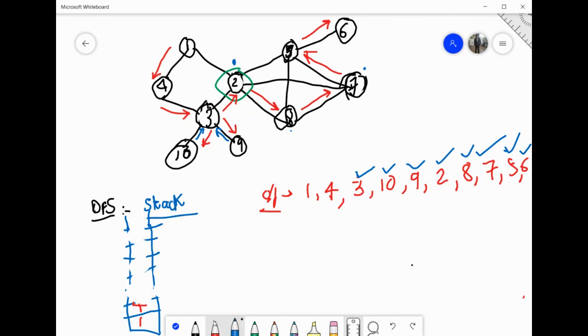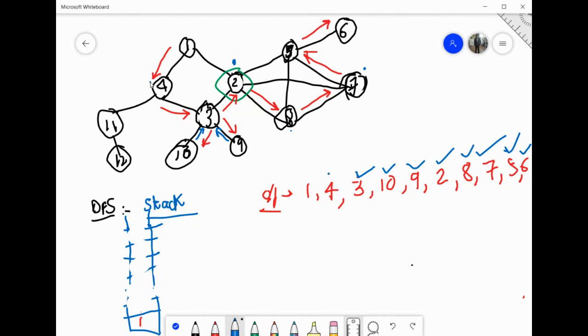अब कहाँ वापस जाना है? 4 पे. Suppose यहाँ पे 4 पे एक path लगा होता. Suppose यहाँ पे I was having 11. Here I was having 12. Suppose ऐसा भी होता. Okay. So when 3 was completely explored, you see top of the stack क्या है? It is 4. Means you have to go to 4. So you pop top of the stack and now I'm standing at 4.